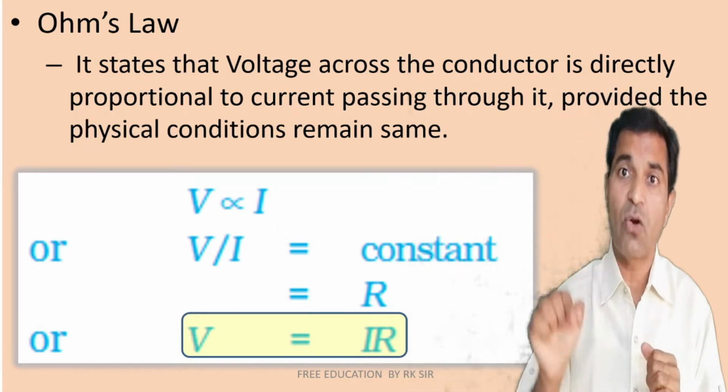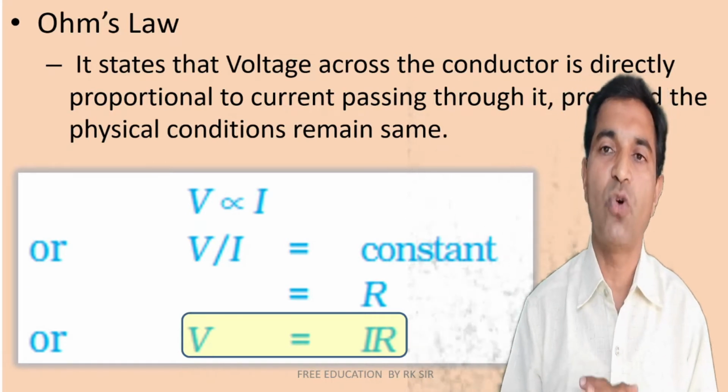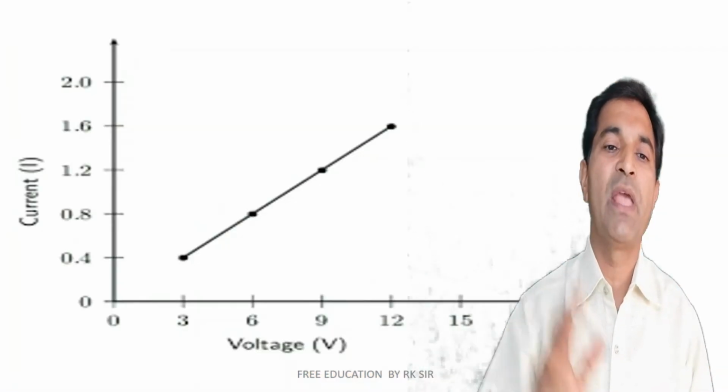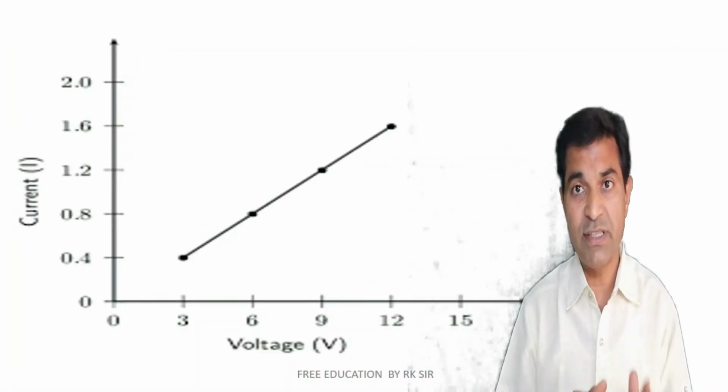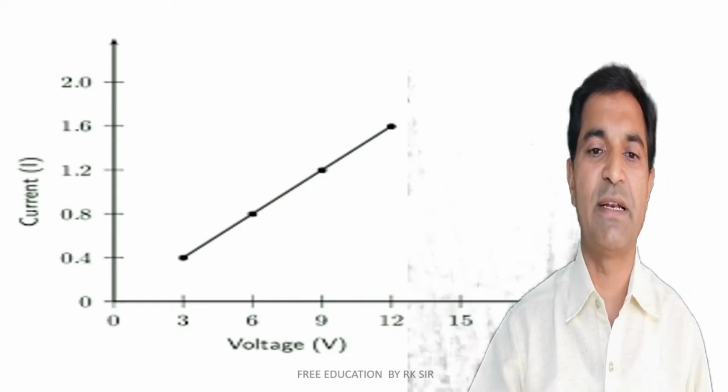Then this constant term may be represented as R. So V is equal to IR is the famous Ohm's law equation. And graphically, if we plot the values of voltage and current, this will be some sort of graphical representation.